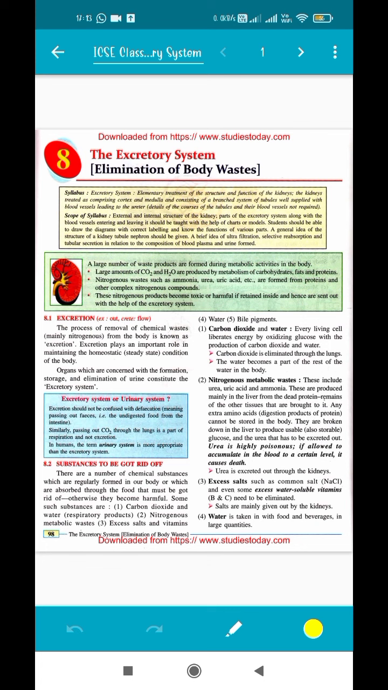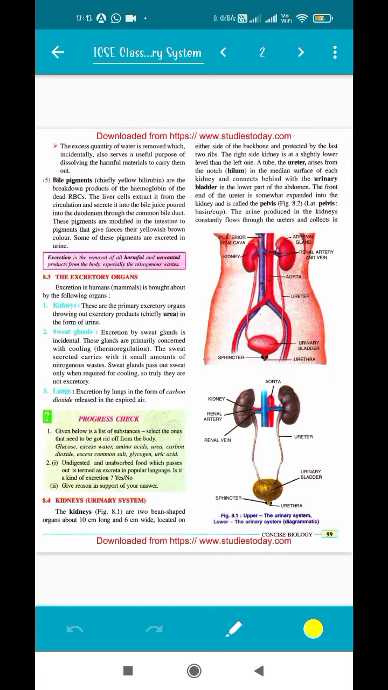So I told you about carbon dioxide and water, how it is removed, and about nitrogenous metabolic waste, we'll come to that later. Excessive salts are also removed by the kidneys. We will learn about it in the chapter. Water is removed through urination obviously, and along with feces also, although we are not able to see it specifically, but water is also removed in that way. Also bile pigments, we will learn how they are removed.